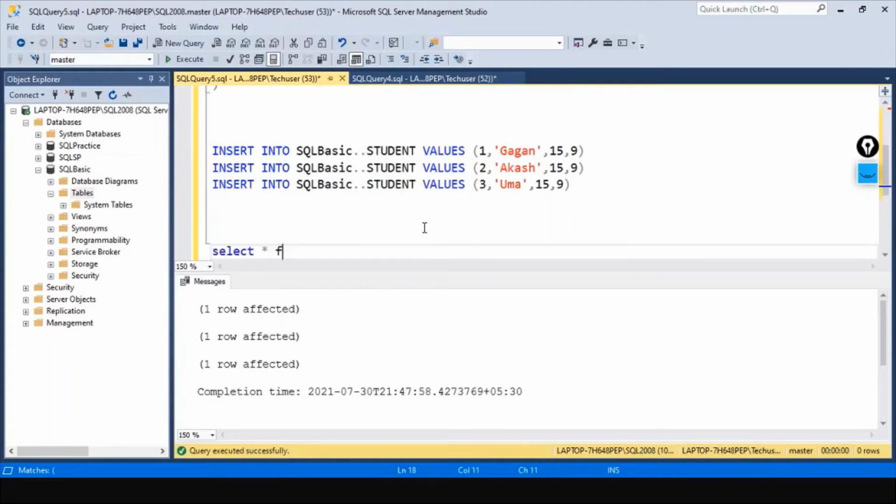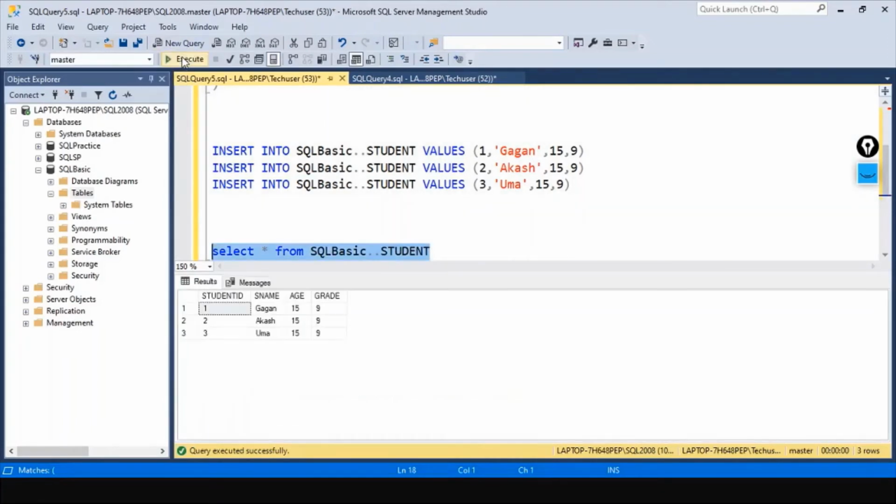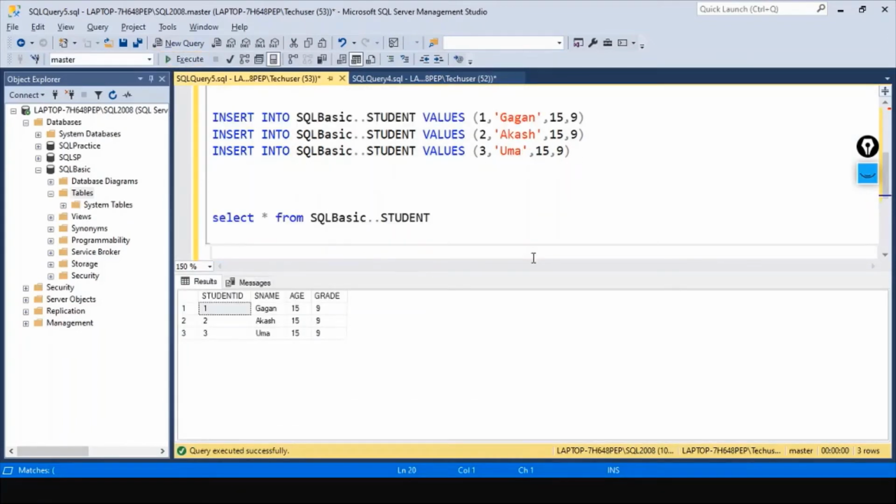Let me select it. Okay, let's enter some values. Let me copy this again and enter some invalid entries.